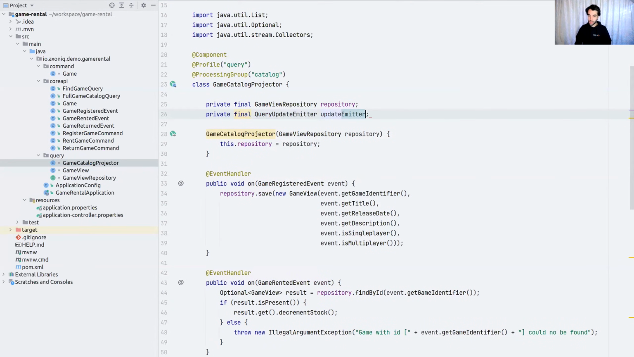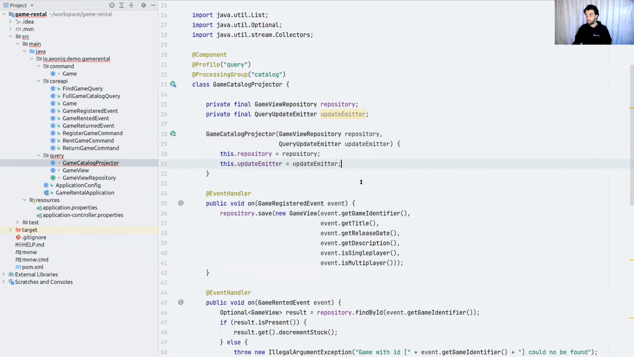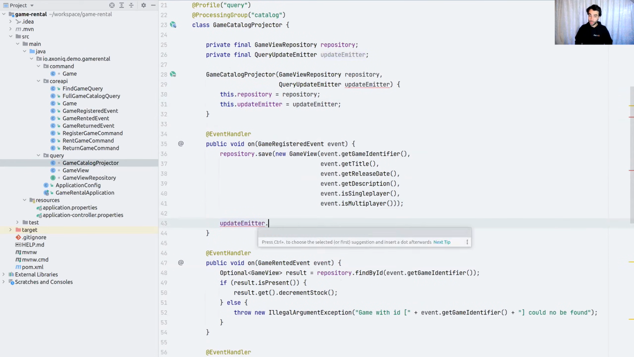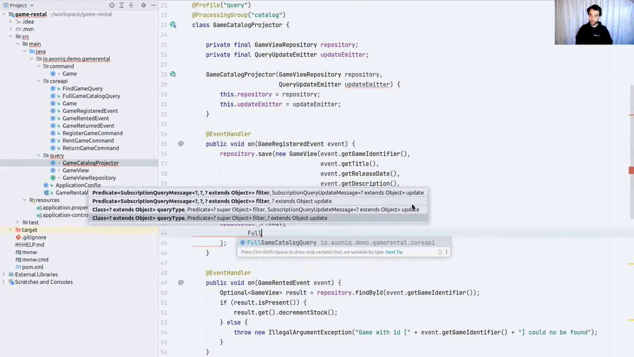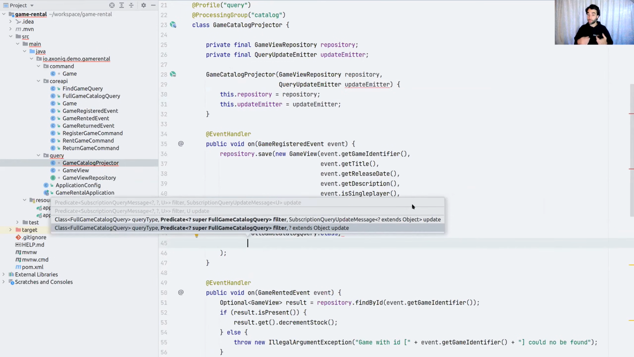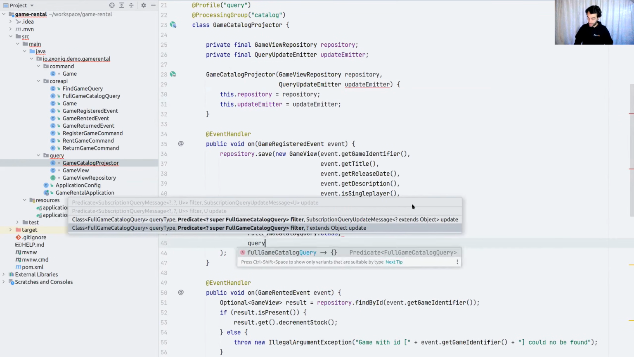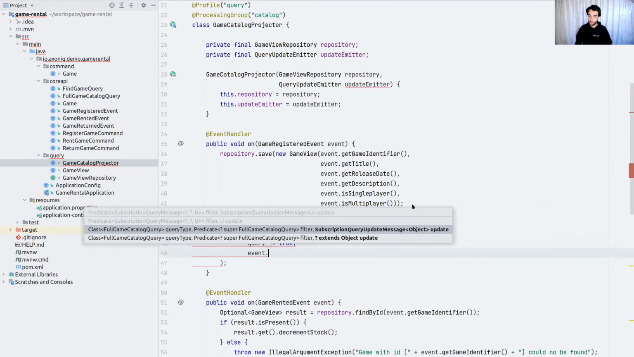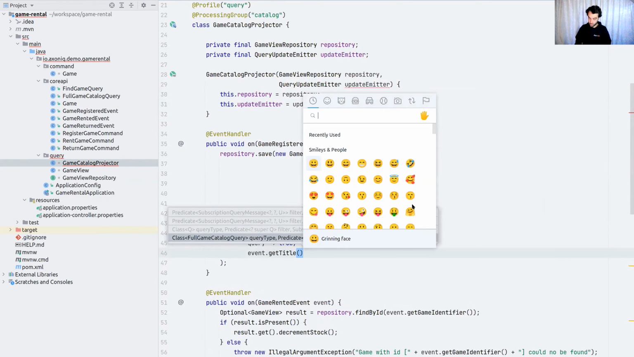So through the update emitter, you can tell Axon, okay, whenever I'm handling this message, I want to emit an update to these queries. So what I want to do is whenever a new title is registered, I want to emit an update to whomever has done a full game catalog query. So that would be the first field, basing the query I want to react on. Secondly, I provide a predicate so that I can, well, check the contents of the query. We know this is a find all, so we just do true. And we want to return the update, which is going to be the title.